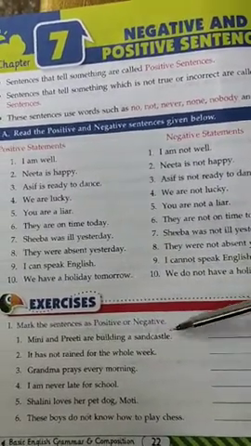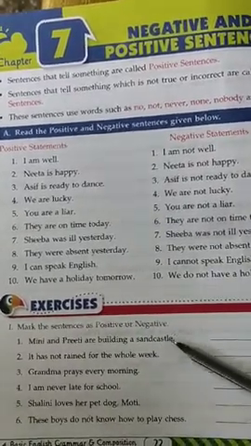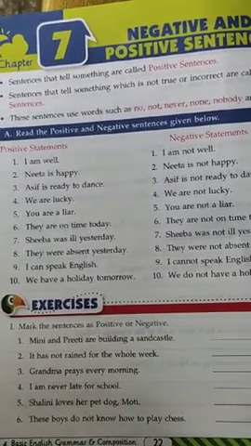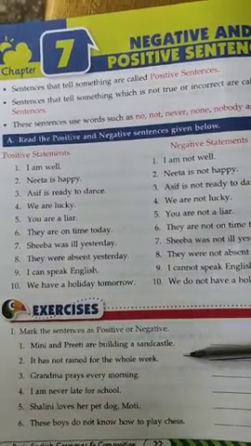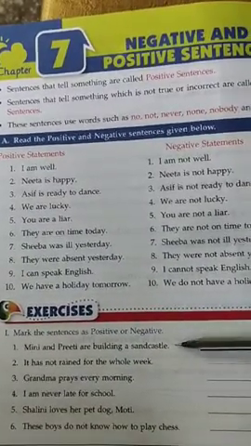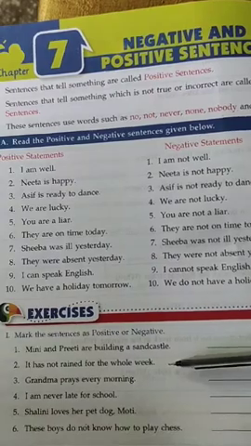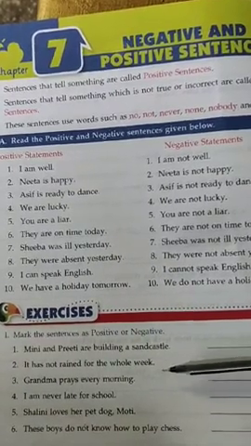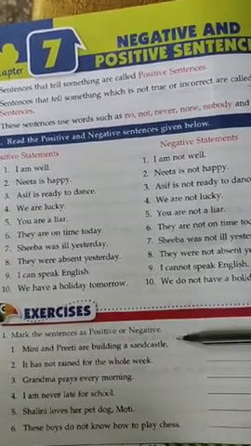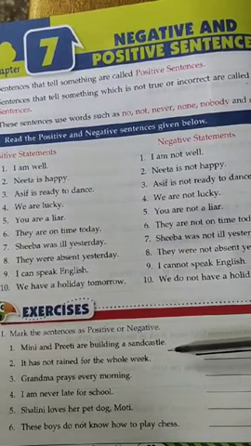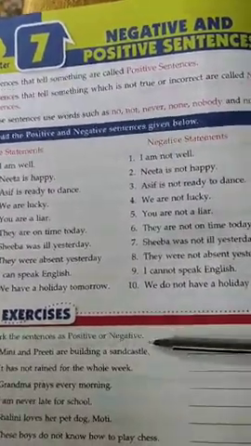Now follow the exercise. Mark the sentences as positive or negative. You can see the sentences given here. You have to write whether the given sentences are positive or negative. A statement telling something true is positive, and a negative sentence has no, not, never, none. If it is in a true, positive way, you write positive sentence. If it is in a negative manner, you write negative sentence. So this is the first exercise.